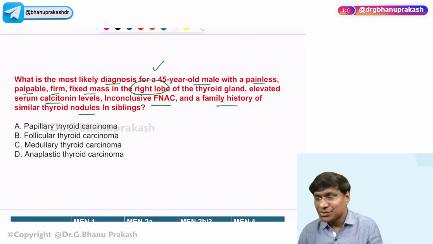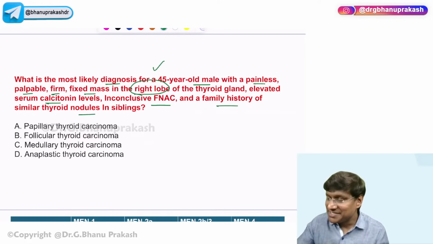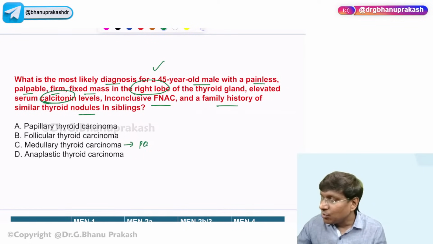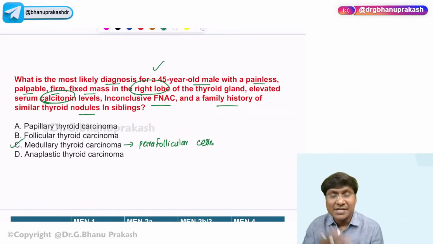Yes, right. So this should not be a difficult one at all. Why? Because calcitonin is being produced by parafollicular cells, right? And the tumor which is originating from the parafollicular cells will be the medullary carcinoma of the thyroid. If you observe, it is a firm, fixed, painless, palpable mass, which is very much suggestive of malignancy, right?